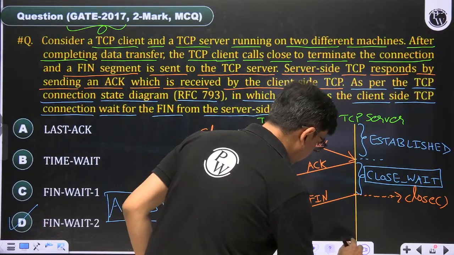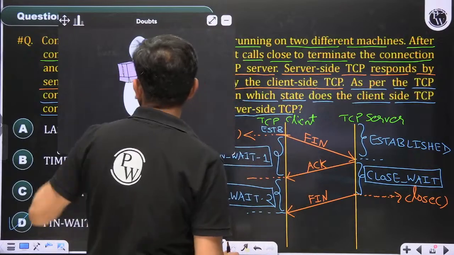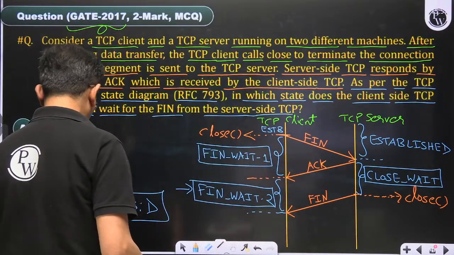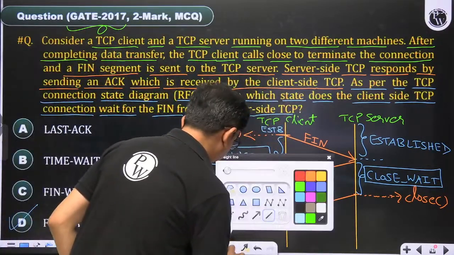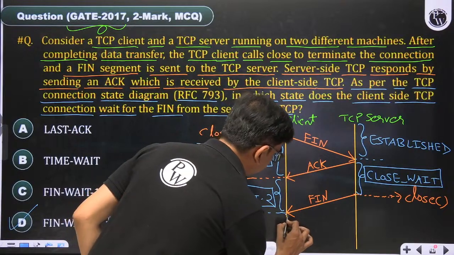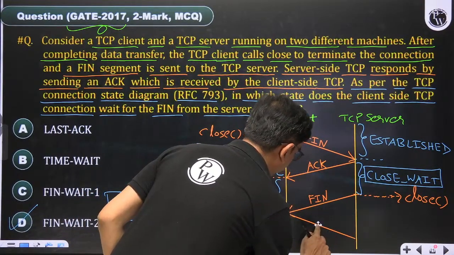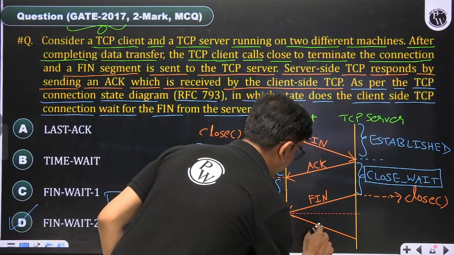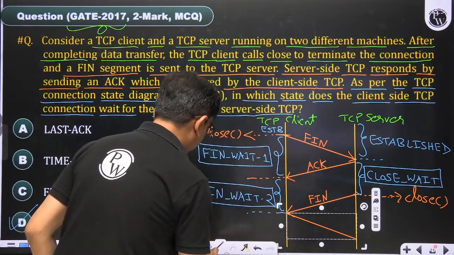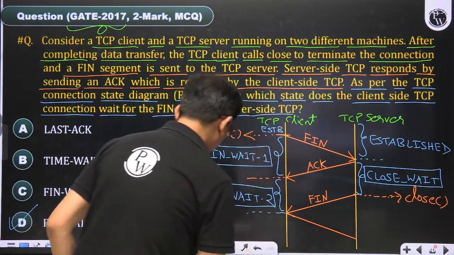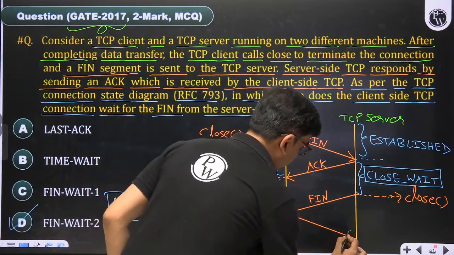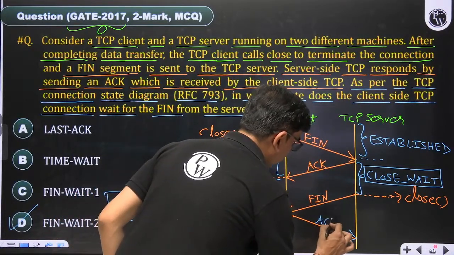Now here I'll write, this is sending the acknowledgement, and this is the acknowledgement packet.